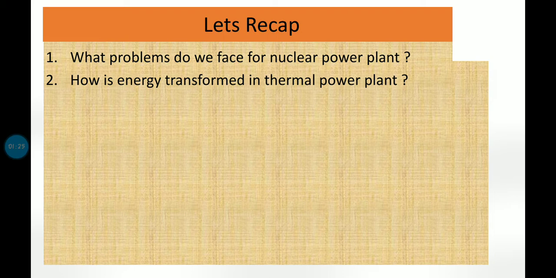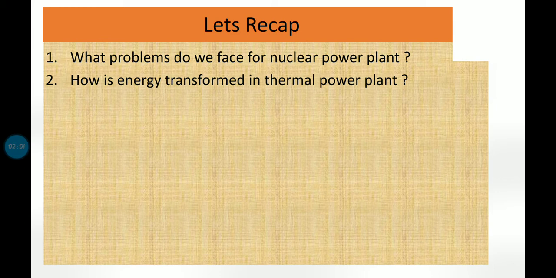Right now, disposing of this nuclear waste is a big challenge for scientists. Wherever nuclear power plants exist, disposing of this type of nuclear waste is a big challenge. So this is one of the problems, and if any accident occurs in a nuclear power plant, it will be very hazardous and cause a lot of release of harmful radiation.